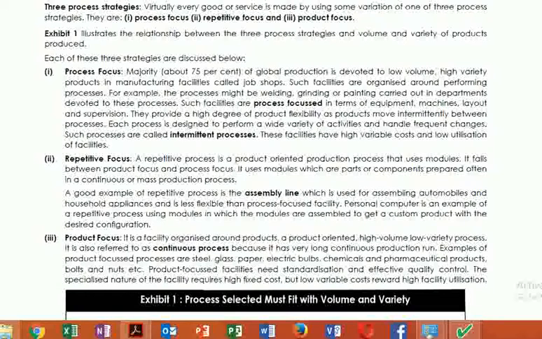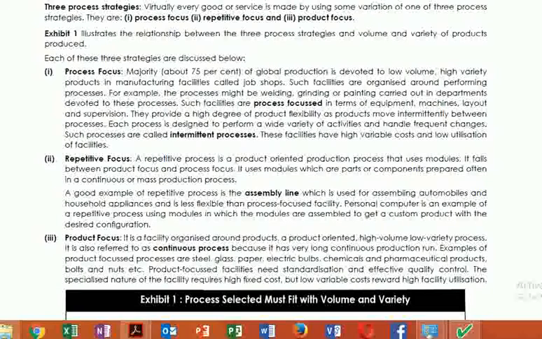Generally, these processes are carried out in a place called a job shop. Job shops are simply the places where these processes are carried out. In simple words, in process focus we give more attention and concentration to carrying out these processes safely, so that it will enhance the production and profit of the company without any problems.